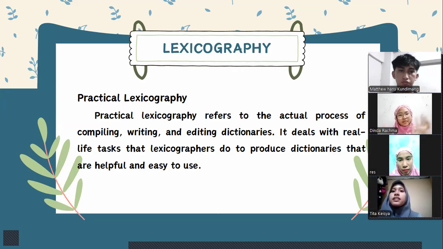Next is practical lexicography. Practical lexicography refers to the actual process of compiling, writing, and editing dictionaries. It deals with real-life tasks that lexicographers do to produce dictionaries that are helpful and easy to use.